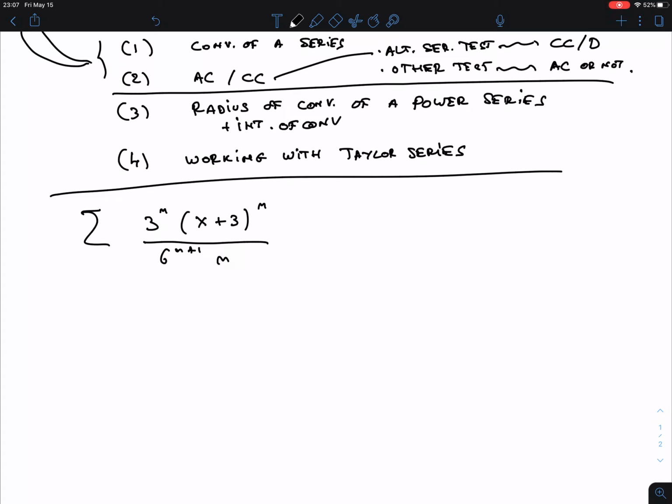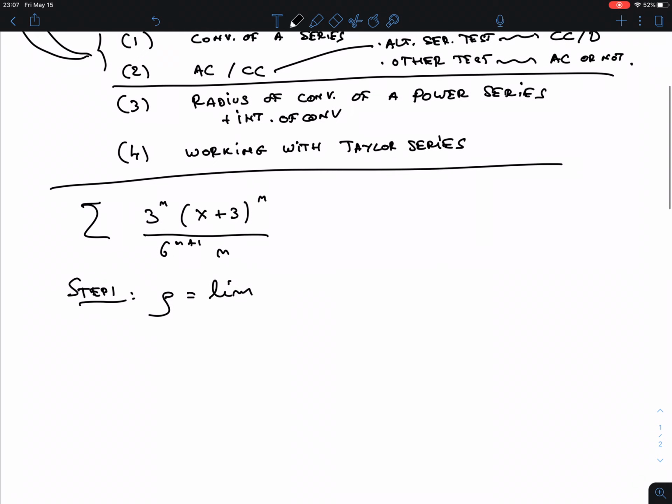Step 1 was to find what in the book they call rho, to find the range of convergence. We had to calculate this limit, the ratio test. So this is the ratio test here: the limit for n going to infinity. In the bottom we have the actual formula.